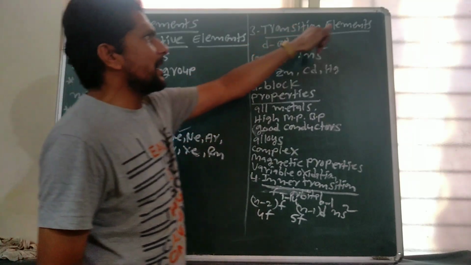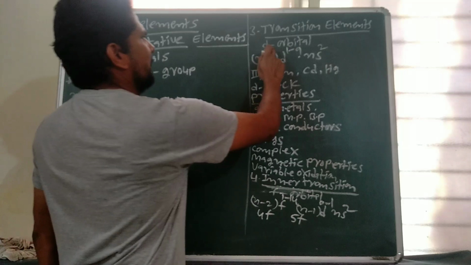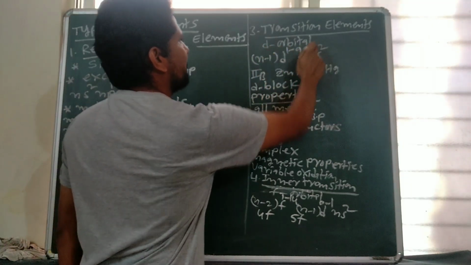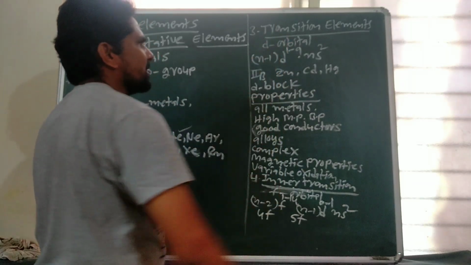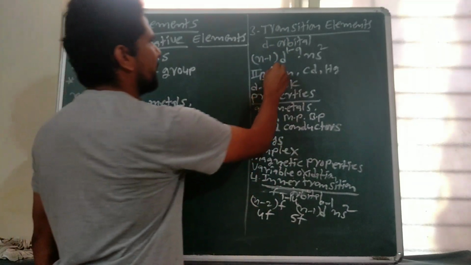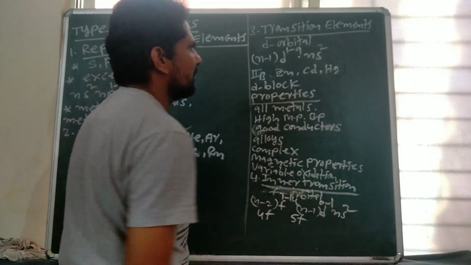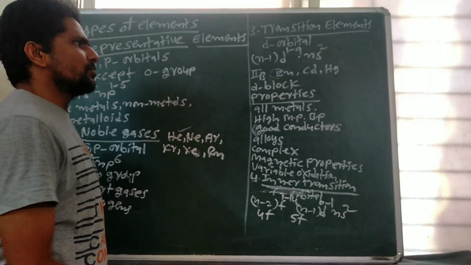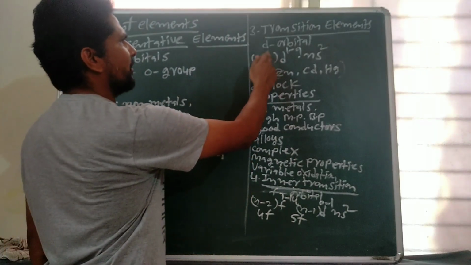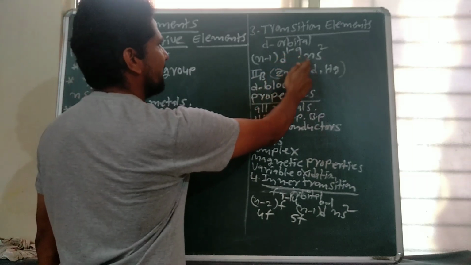Third type, transition elements. The elements which are incompletely filled with d orbitals are called d block elements. These are also known as transition elements. Except 2B group elements like zinc, cadmium, mercury, all d block elements belong to transition elements. So the general electronic configuration of transition elements is (n-1)d 1 to 9 ns2.